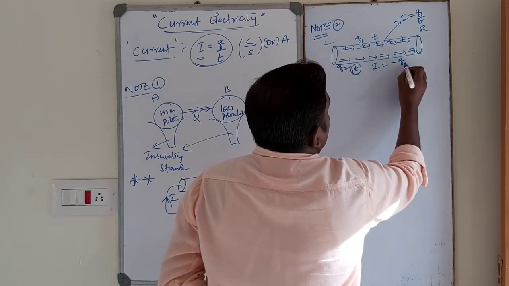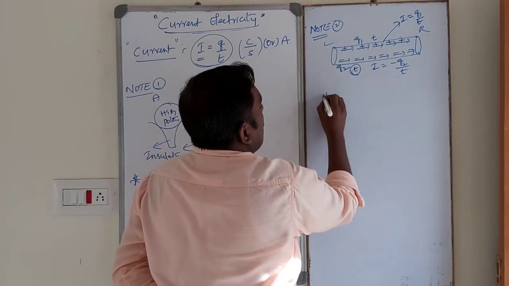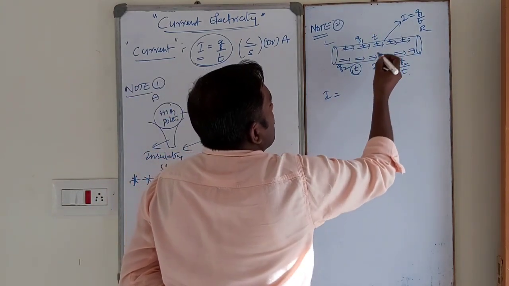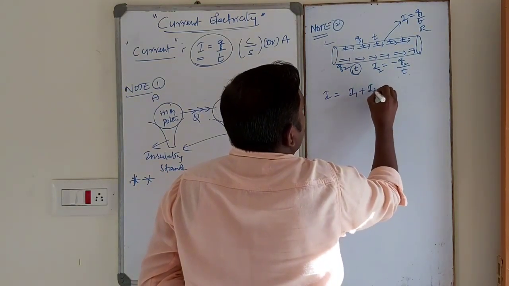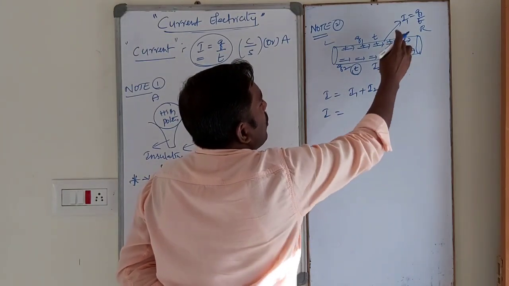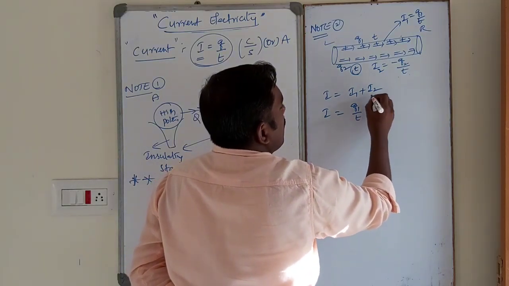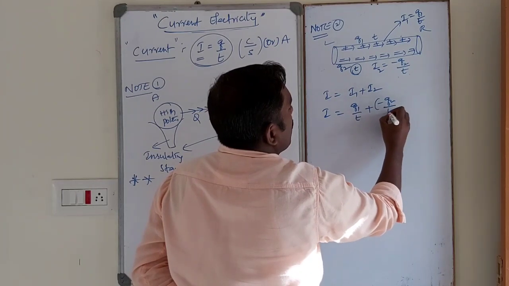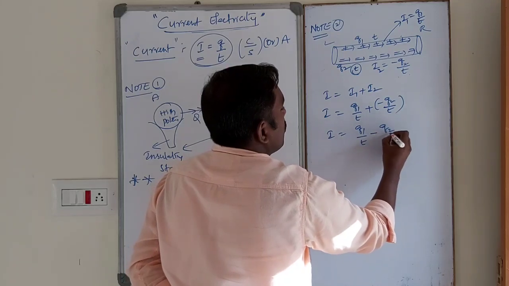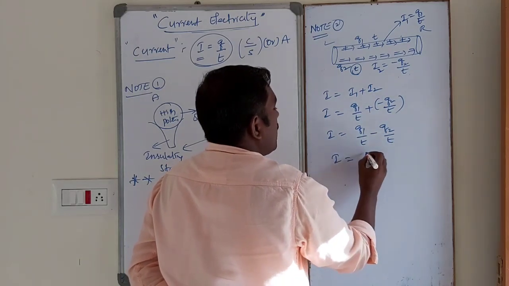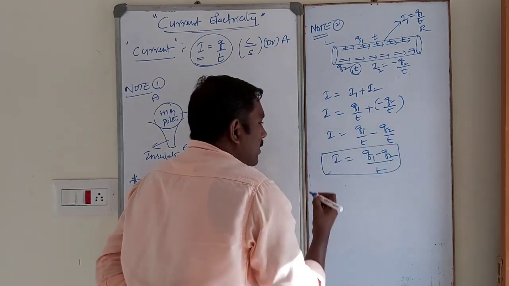So in this case, what is the electric current? It is minus Q2 by T. The total current in the conductor is I, where this is I1 and this is I2. I equals I1 plus I2, where I1 is Q1 by T and I2 is minus Q2 by T. Then I is equal to Q1 by T minus Q2 by T, so ultimately I is equal to (Q1 minus Q2) by T. This is the total current in the conductor.